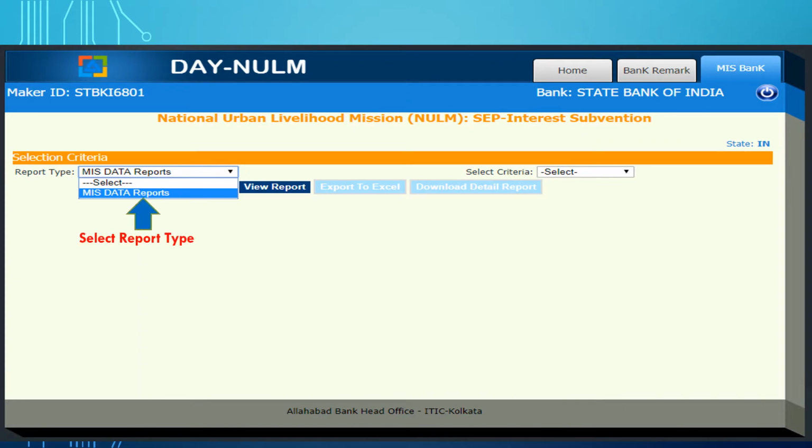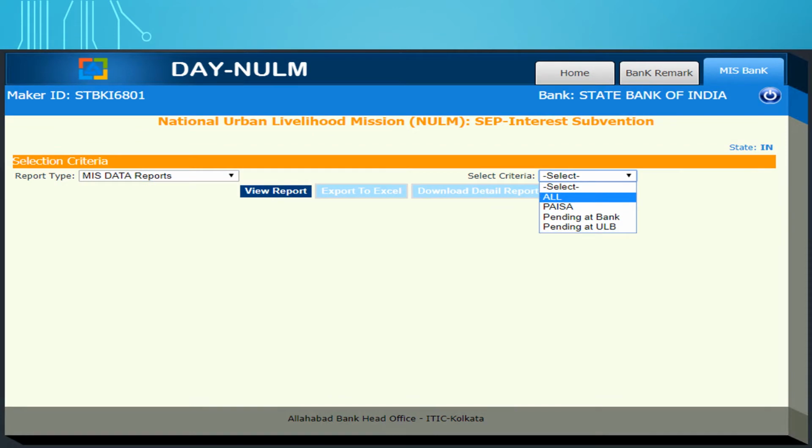Select report type. You will find that there are three types of criteria: All, Paisa, pending at bank, pending at ULB. Paisa means the accounts which are approved in the Paisa portal by the ULBs, verifier and approver.